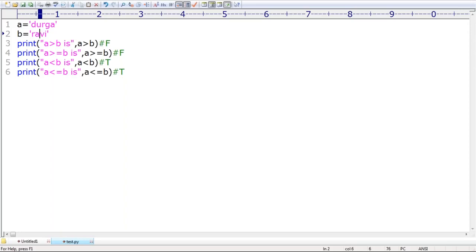So according to alphabetical order, R and D, which is bigger? R itself is bigger. That's why A greater than B is false. A greater than or equal to B is false. A less than B is true. A less than or equal to B is also true. So whatever answers we covered for the last example, even in this case also it is the same. Remember this one.